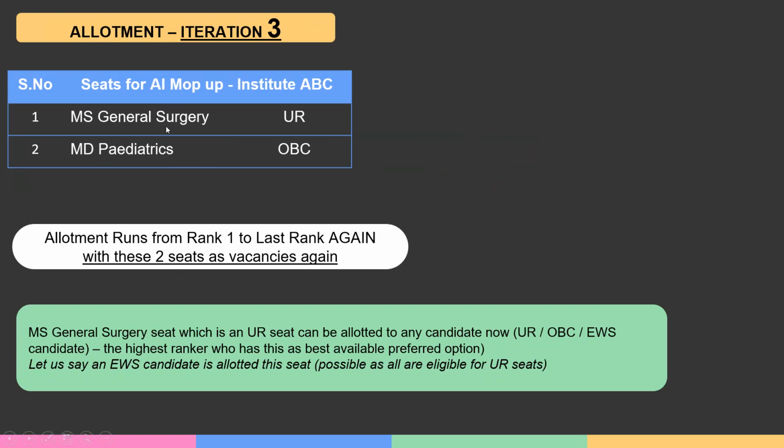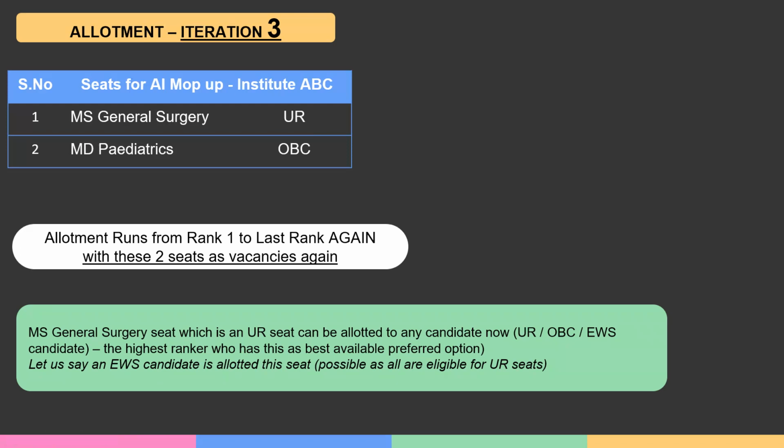This MS General Surgery UR seat, which is an open category or general category seat, is available for everyone right from rank 1. Let us say the top ranker filled in Institute ABC General Surgery UR, but no seat was available in that category. Then the top ranker will get this MS General Surgery seat if that is their topmost available choice.